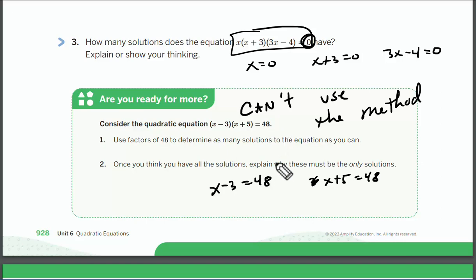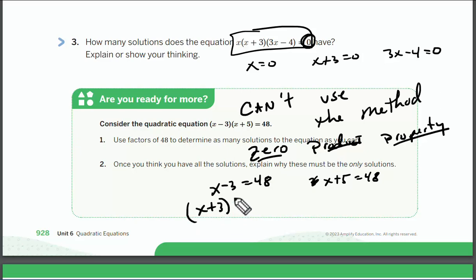Remember, all the stuff we've been talking about is the zero product property. Property means it's always true. Zero product means we have two things, or multiple things, multiplied together to equal 0. So x plus 3 times x minus 5, if that's equal to 0, then I can solve. Fantastic. But this is not a 0, so I cannot use the product property here. Make sure we understand that. If this is not a 0, we cannot solve the way we have been solving.